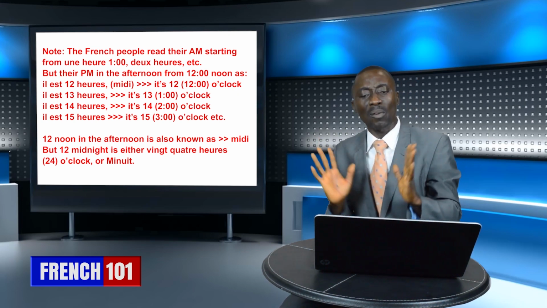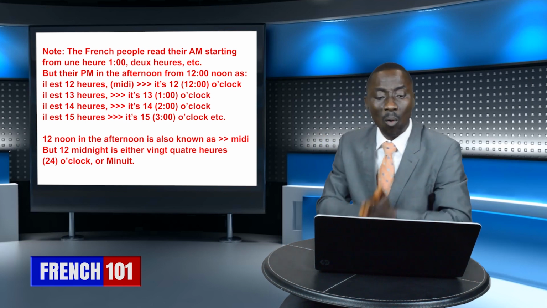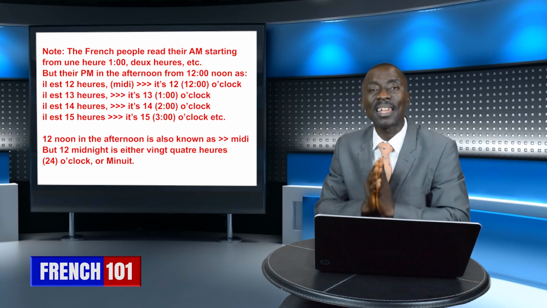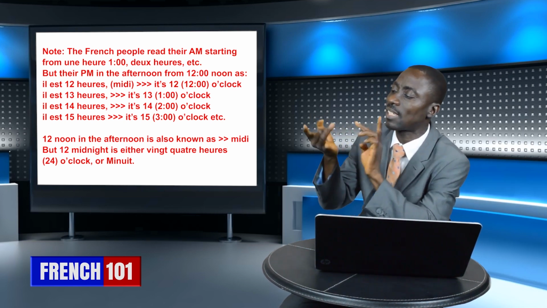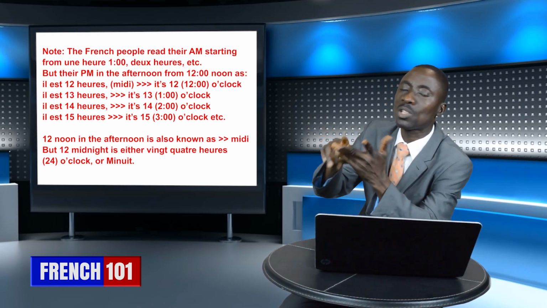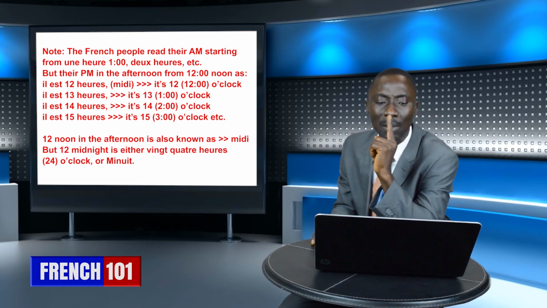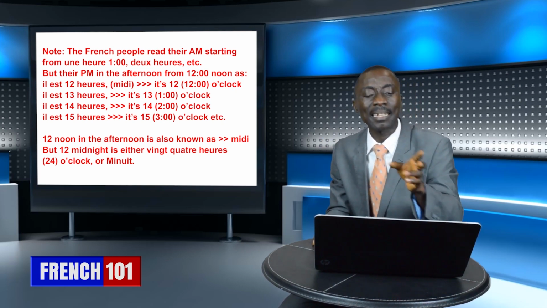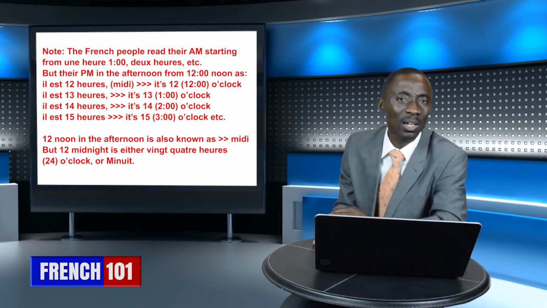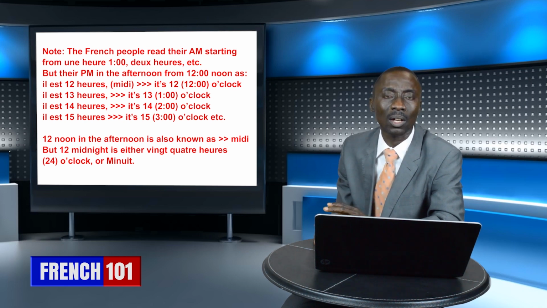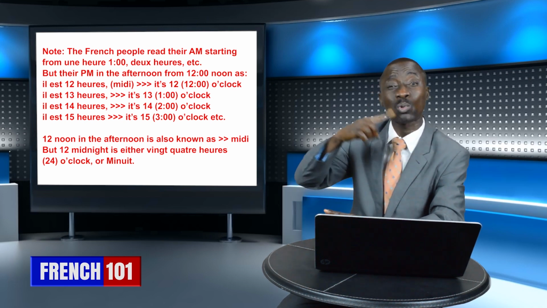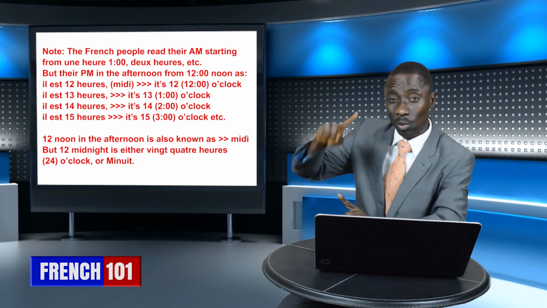Now, in the afternoon, of course, for 1 o'clock, the Frenchman will tell you, il est 13 heures. What is 13 in French? 1, 2, 3, 4, 5, 6, 7, 8, 9, 10, 11, 12, 13. After 12 is what? 13. And the next thing is what? 14 o'clock. 15 o'clock. It is like that until he gets to 24.